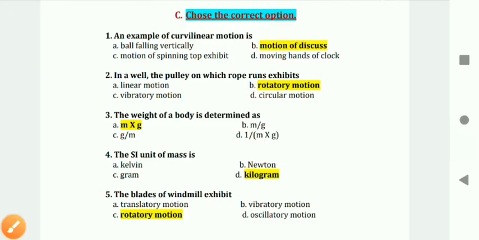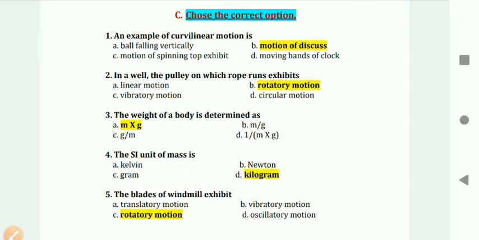Choose the correct option. Question number first, an example of curvilinear motion. Answer B, motion of a discus. When we throw a discus, it goes on a curvilinear path. That's why the example of curvilinear motion is motion of a discus. Question number second, in a well, the pulley on which rope runs exhibits option B, rotatory motion. Answers are highlighted in yellow color.